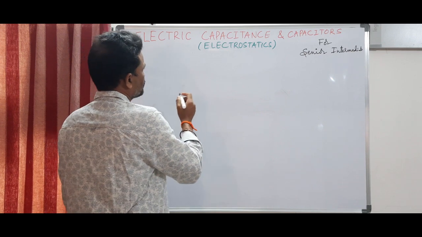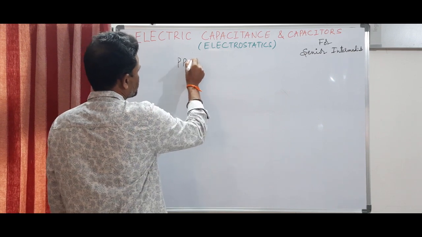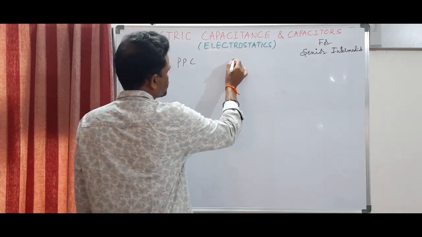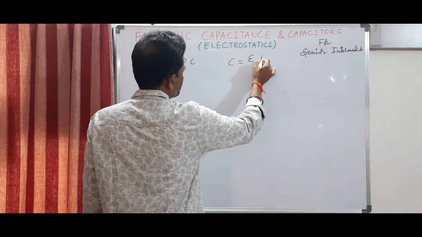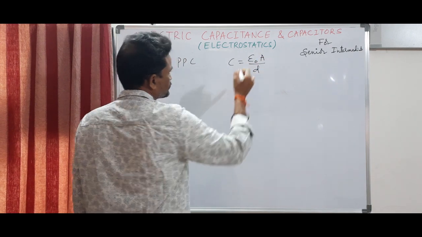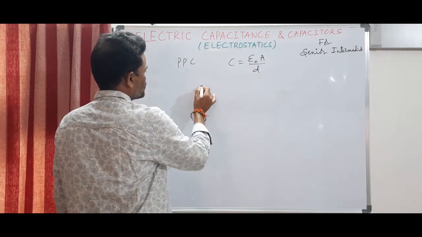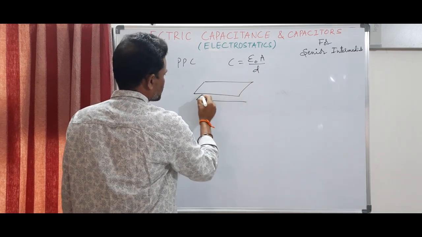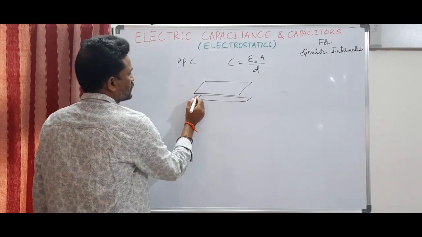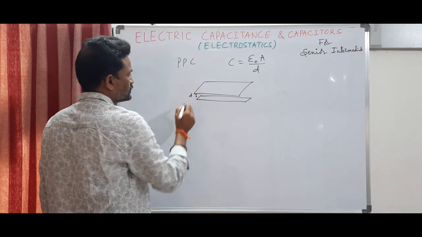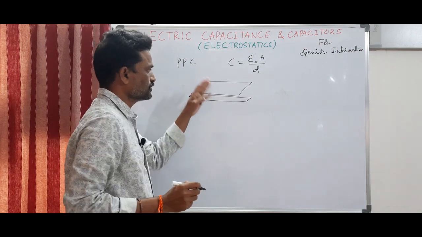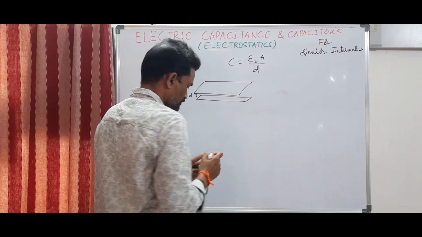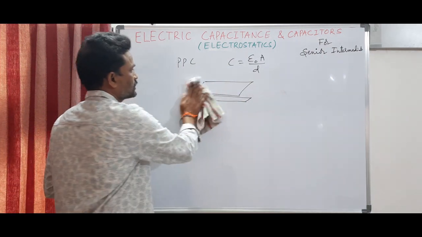Now let us go to a parallel plate capacitor and we will try to derive the expression for the capacitance, which is given by C is equal to epsilon 0 A by d. Every capacitor, as I told you, is basically a parallel plate capacitor, with two plates separated by a small distance d. Generally that gap between these two plates is filled with a dielectric. Now let us derive the expression.